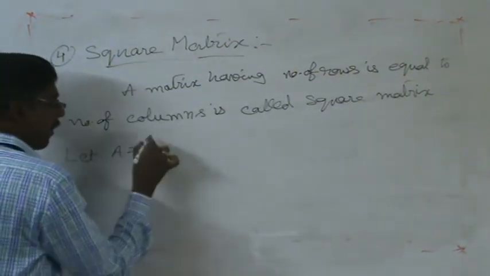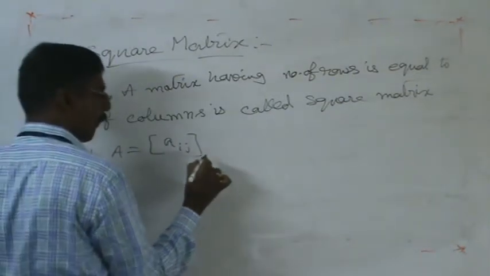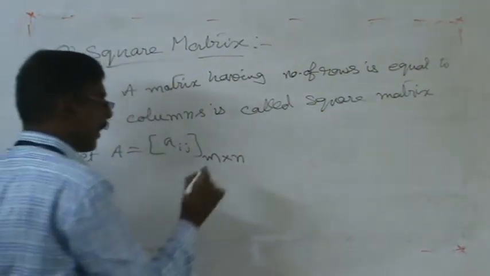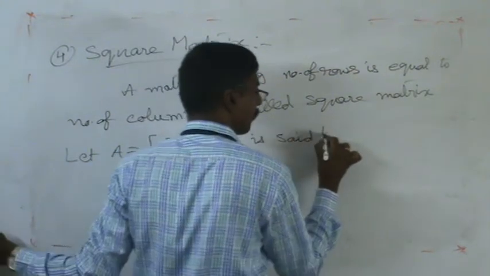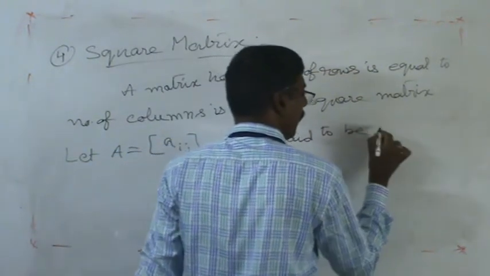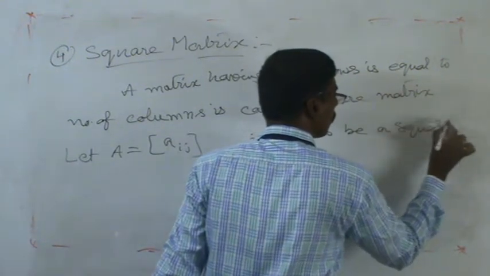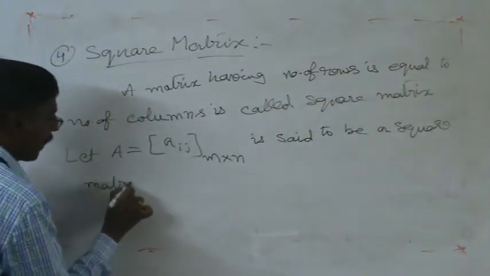Let capital A of Aij of order m by n be said to be a square matrix.